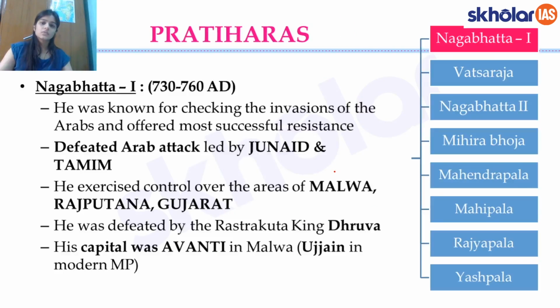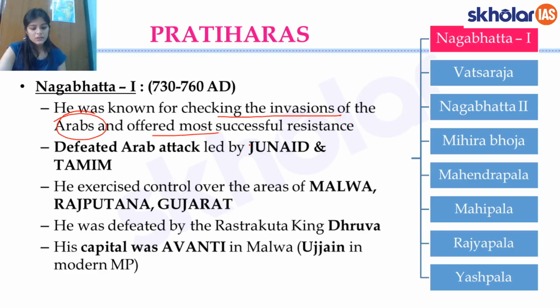Now we shall look at these rulers one by one, starting with Nagabhatta I. He is known for checking the invasions of the Arabs, and he offered a very successful resistance. I said that there were two branches of Arabs who were trying to come in. They were in Sindh already, and there were two branches in Multan and Mansoura. And after Muhammad bin Qasim's attack, which we shall deal with in later lectures, Qasim was the first Arab governor who invaded India.